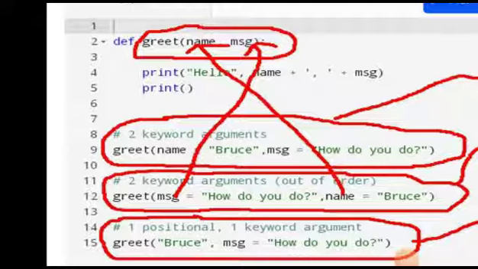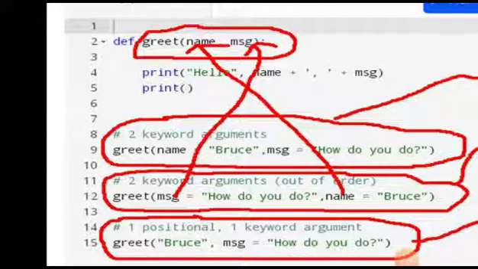Okay, now what is in the third case? In the third case, see what is actually happening here. Here only one keyword argument has been supplied, and the first one is your positional argument. So here name is a positional argument. Positional argument means what? Here, which is not having any keyword.